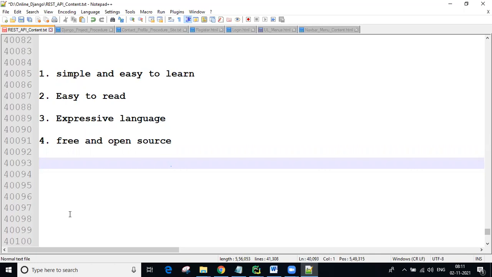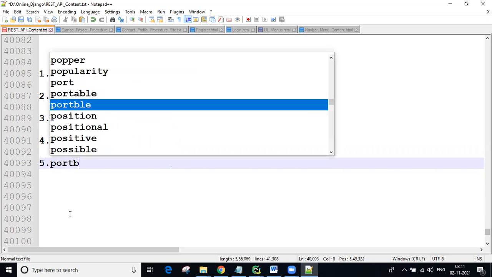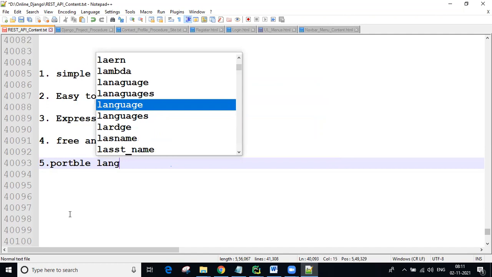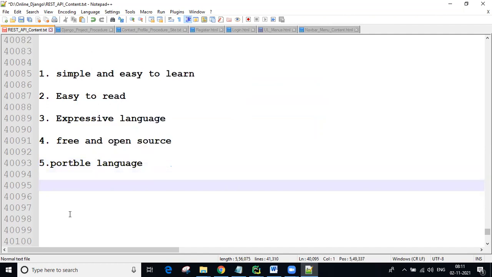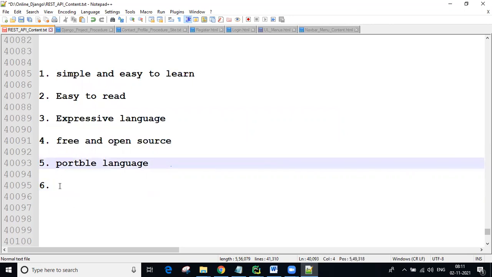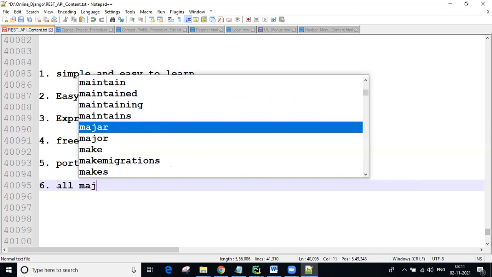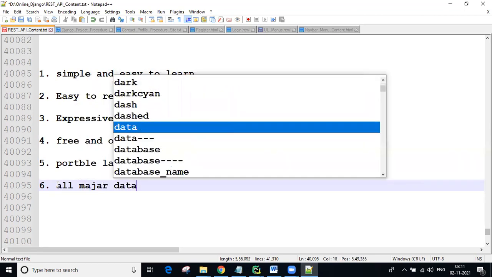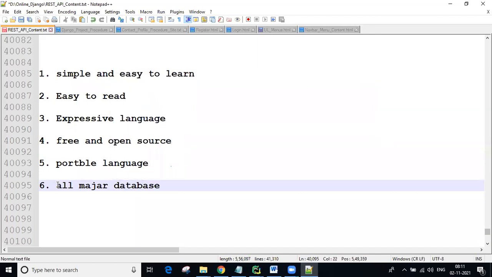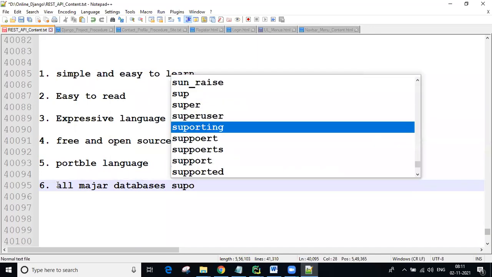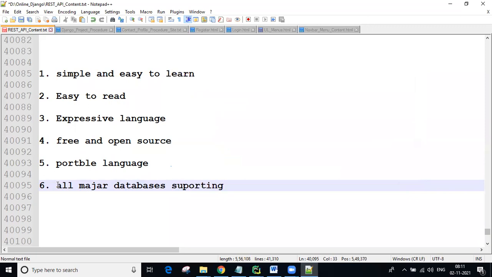Okay, and next another point guys, portable. Python is a portable language, nothing but cross platform. Without making any changes, in a Windows system, in a Linux system, or in a Mac system, we can execute the application. That's why we can say portable. And all major databases are supported. That is also one of the benefits guys.